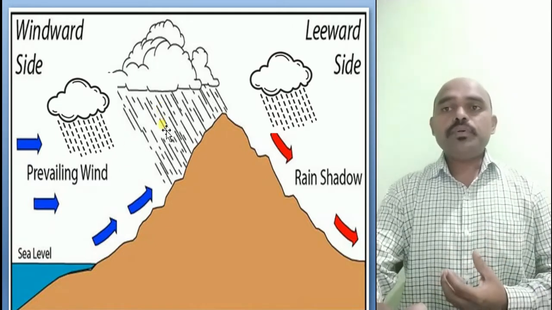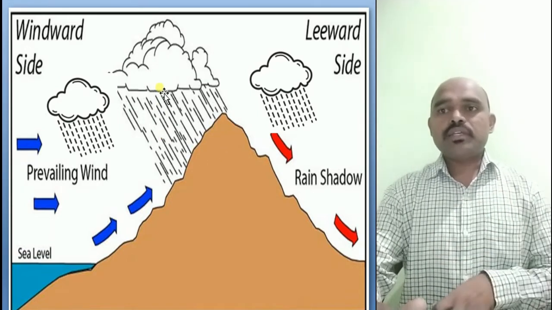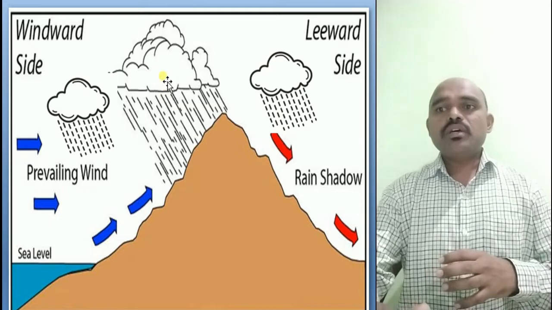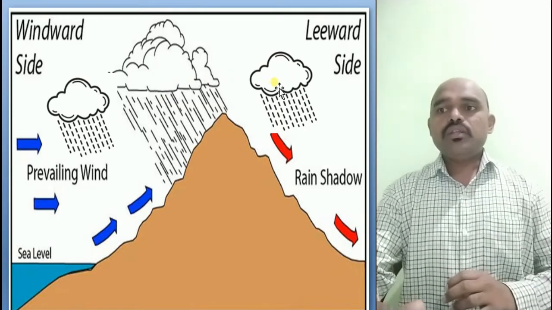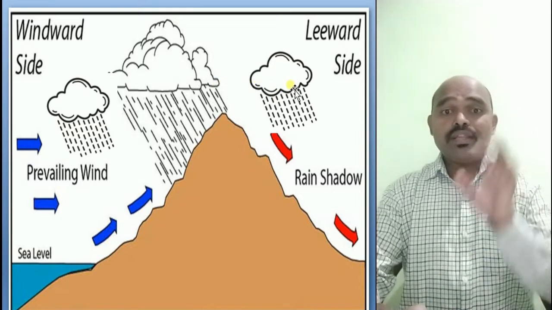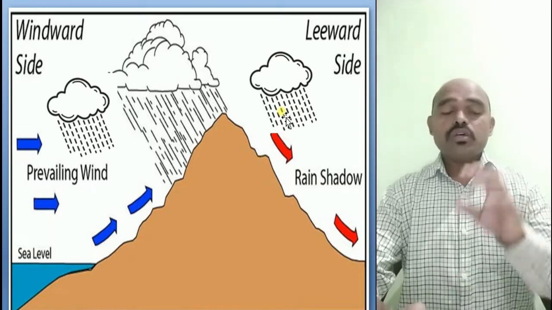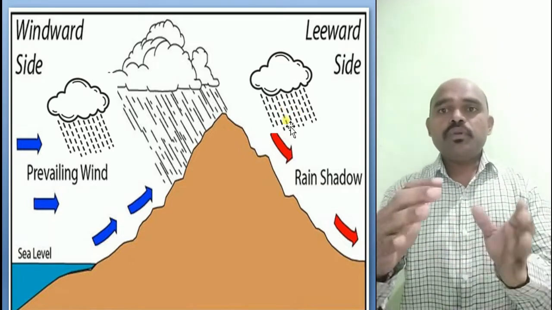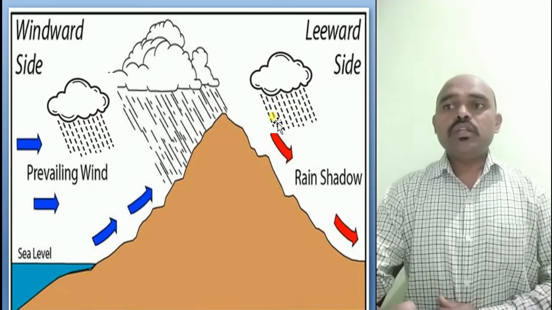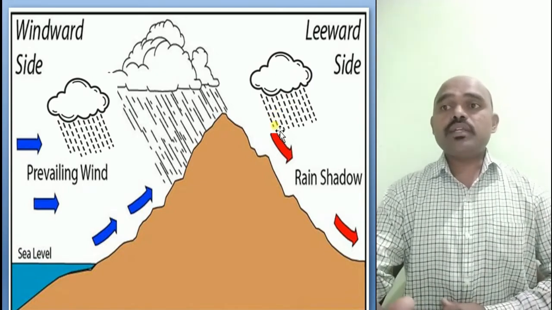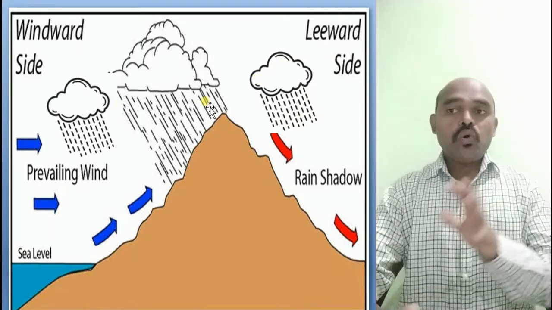As they rise up, their moisture capacity will decrease. As their moisture capacity decreases, they go further, and as they come to this side, the leeward side, they will have the rain shadow area. It means we will have very little rainfall on this leeward side. So what does leeward side mean? Leeward side means the opposite side of the windward side. So on the leeward side, usually we have low rainfall.